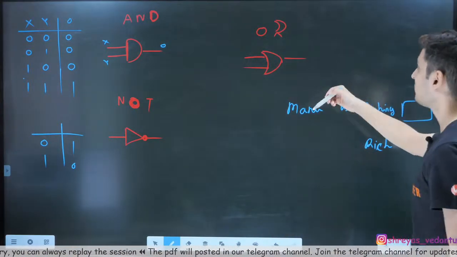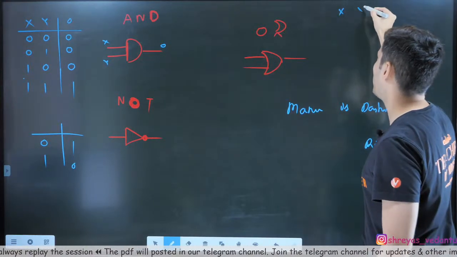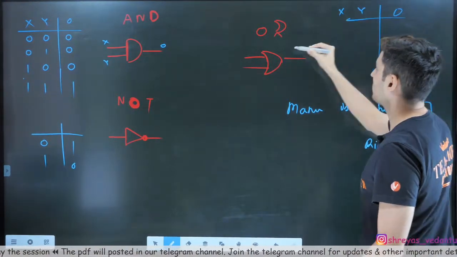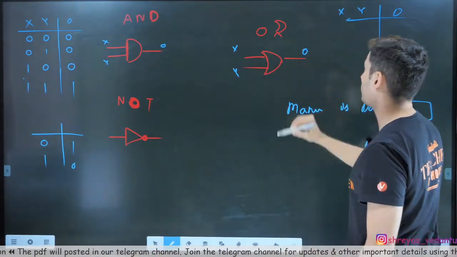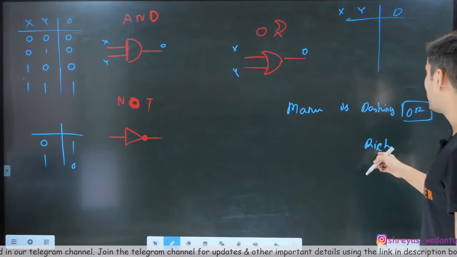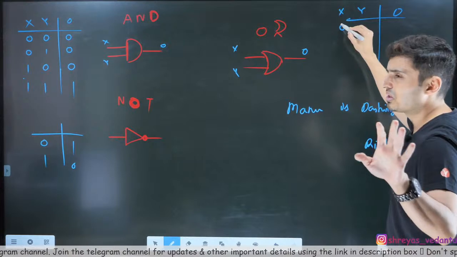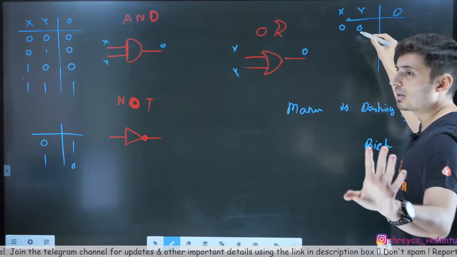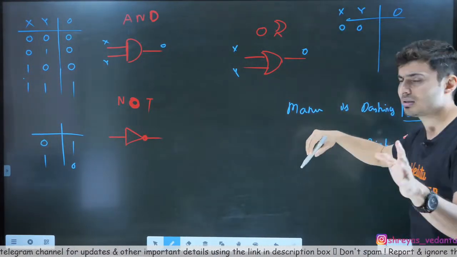Okay, this one is OR. Again, same thing, guys. X, Y inputs. This is my output. This is X, this is Y, this is my output. If I put an OR symbol over here: Manu is dashing or rich. I check on Manu, Manu is not dashing. Manu is also not rich. Is Manu dashing or rich? No.